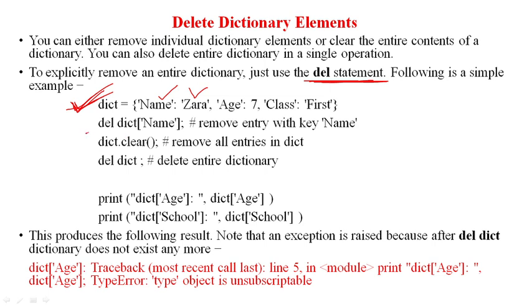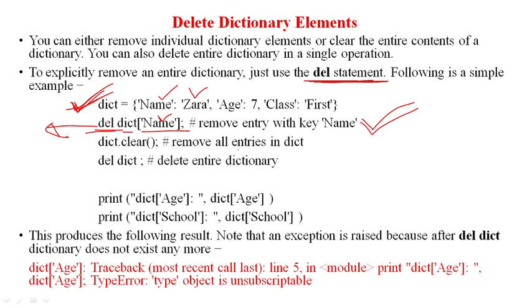So what I will write? Del, then dictionary name, and then in the bracket I can give the key which I want to remove, okay. So if you want to remove a specific key, then you have to provide the dictionary name. In the bracket you can provide the key name, and in front of that you can use the del keyword. Del is used for delete, okay.